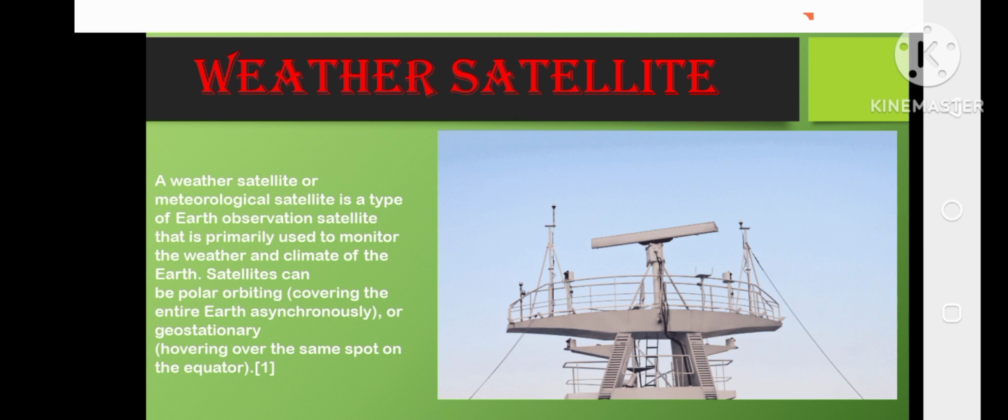Mo na siya example. We have weather satellite. So, ang weather satellite or meteorological satellite is a type of Earth observation satellite that is primarily used to monitor the weather and the climate of the Earth. So, kinomonitor nila ang weather conditions, kung okay pa ba, kung naay moabot nga bagyo, or naay kakulian nga moabot. So, mo na siya ang kanang rules sa weather satellite.